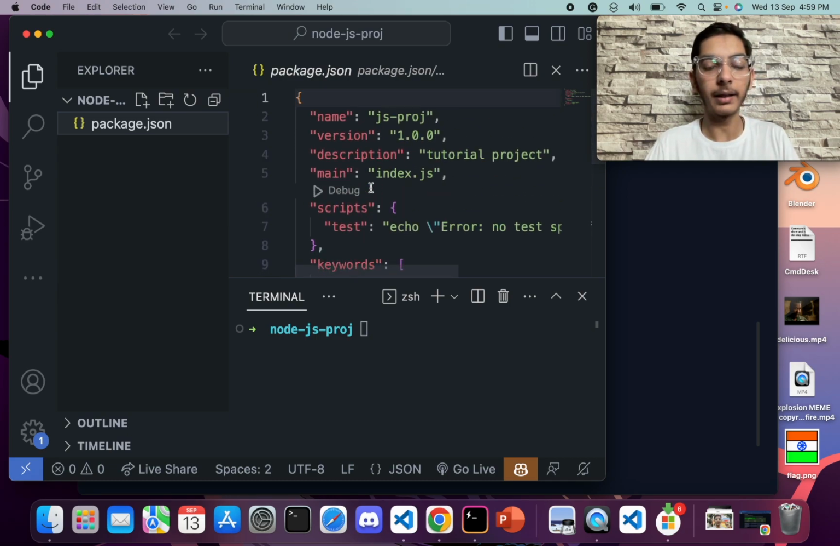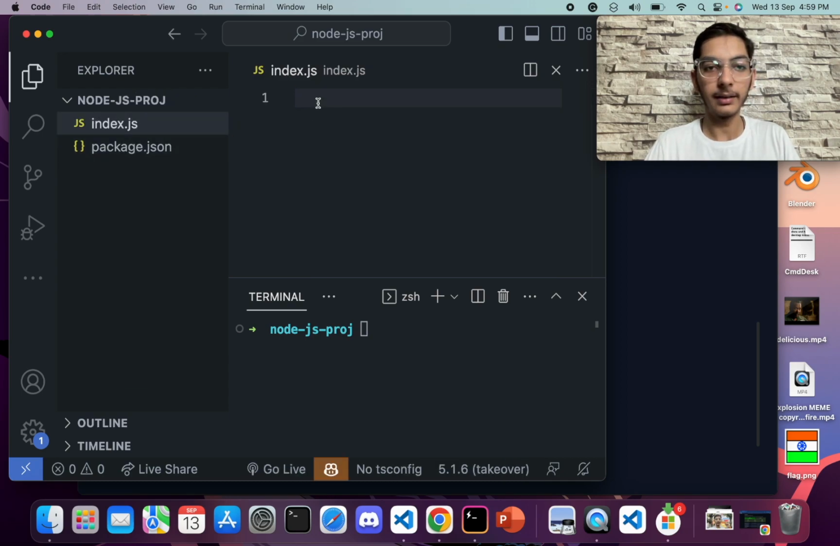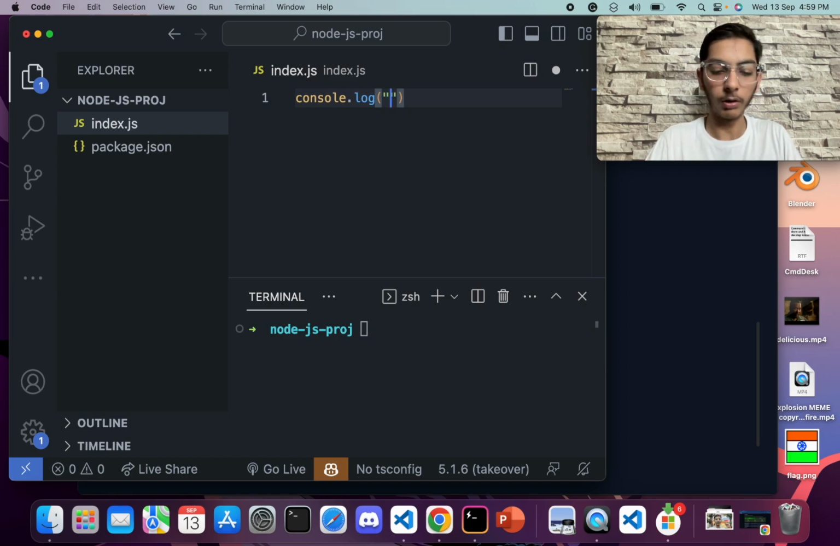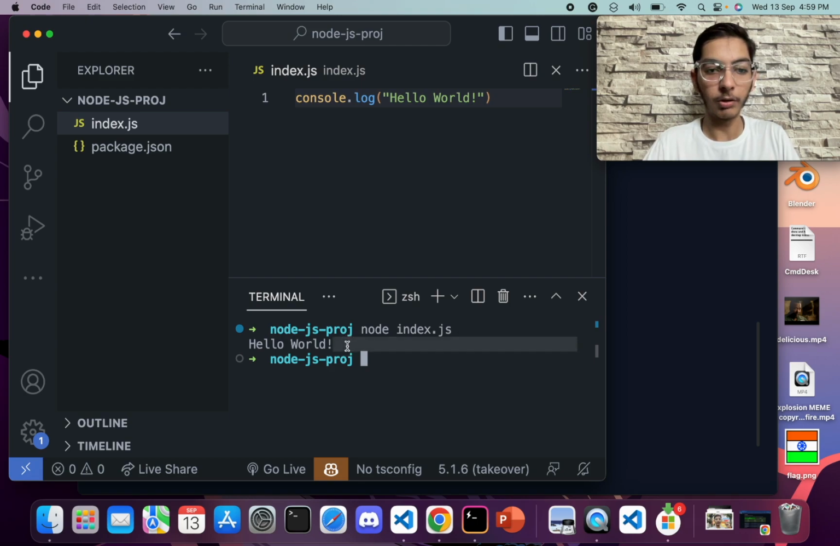Now to use that package.json file, what we can do is create a new script.js, or instead we will create an index.js file, and in this we will just console.log something. So we will console.log hello world. Now we want to print this hello world, so what we can simply do is say node index.js, and here it prints out hello world.